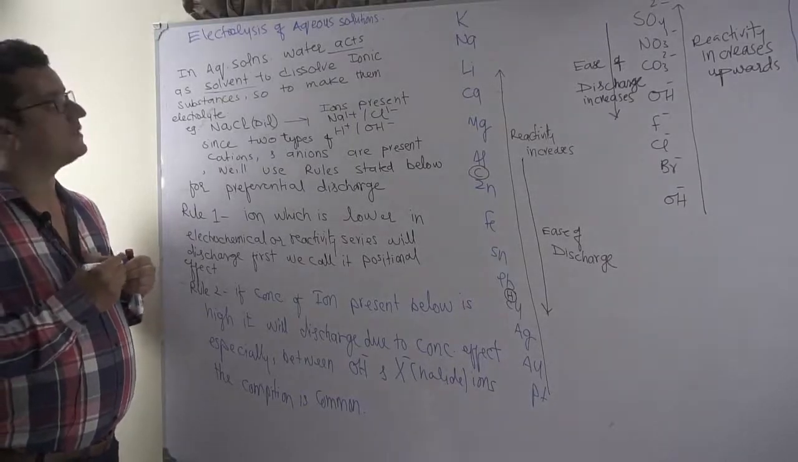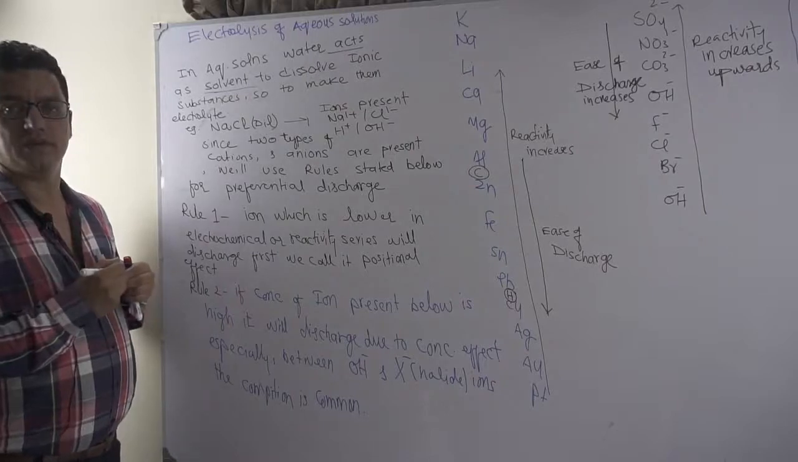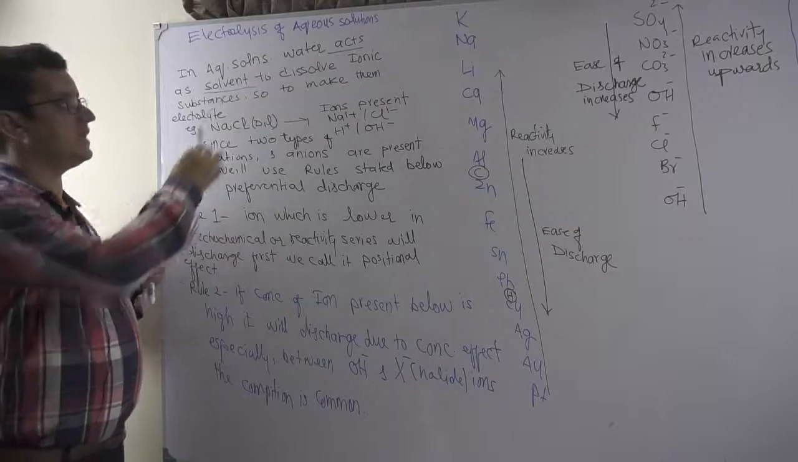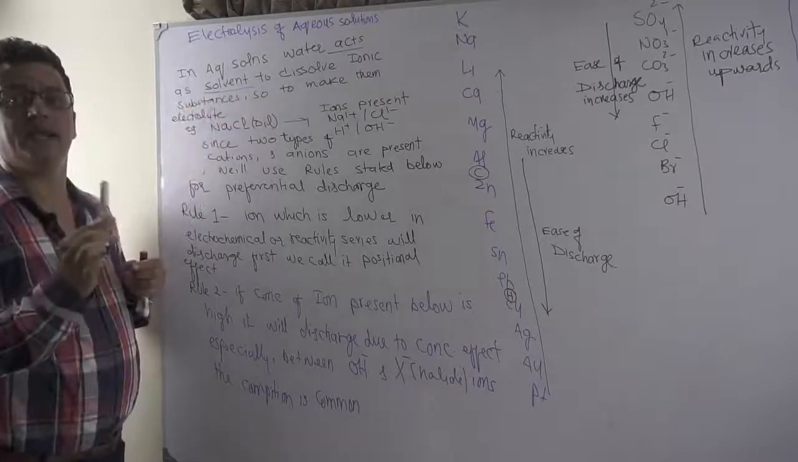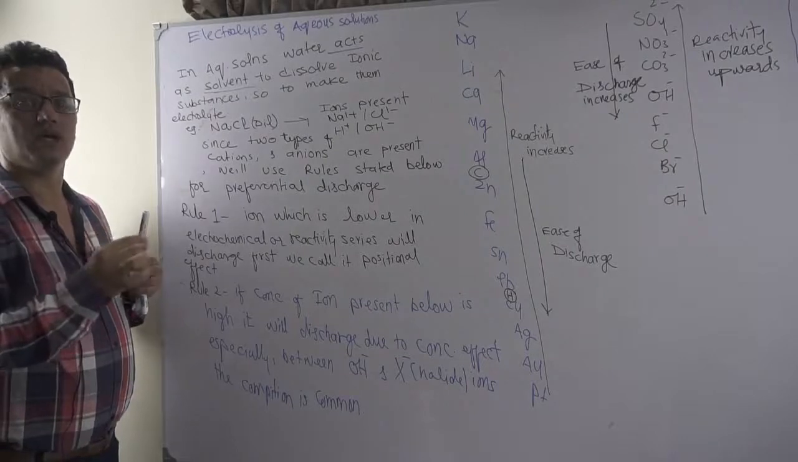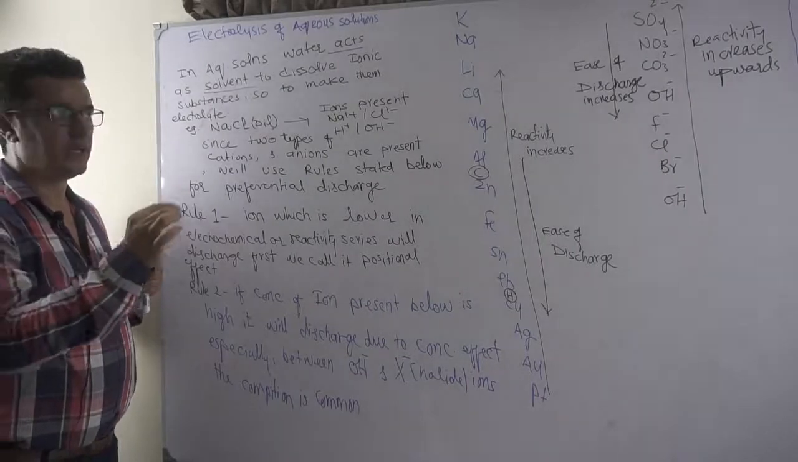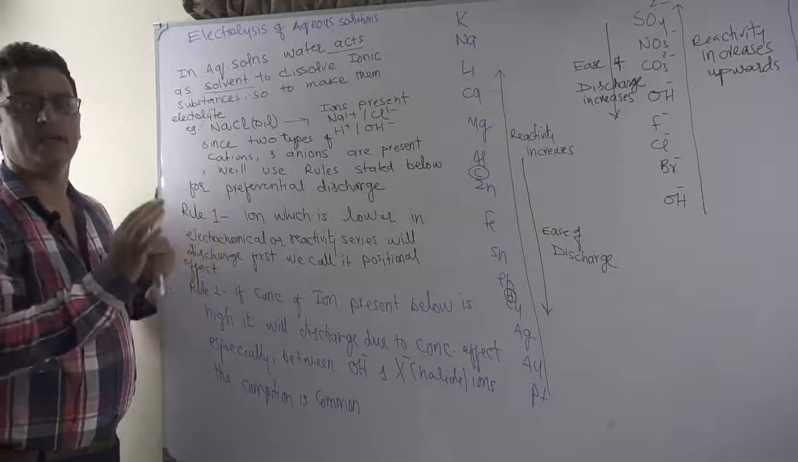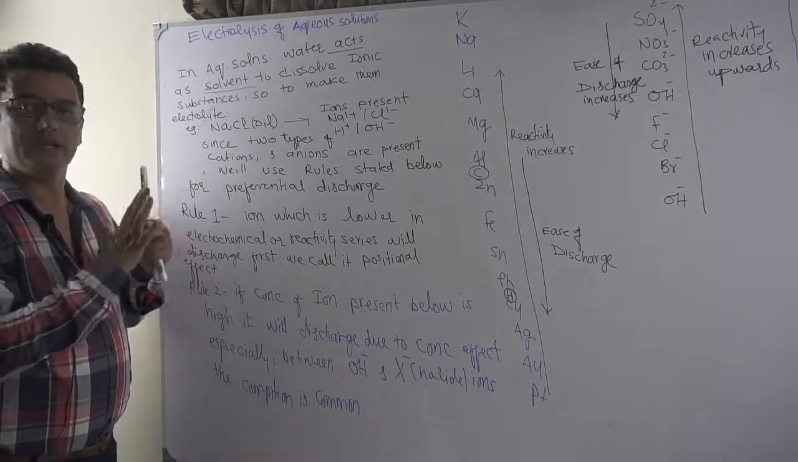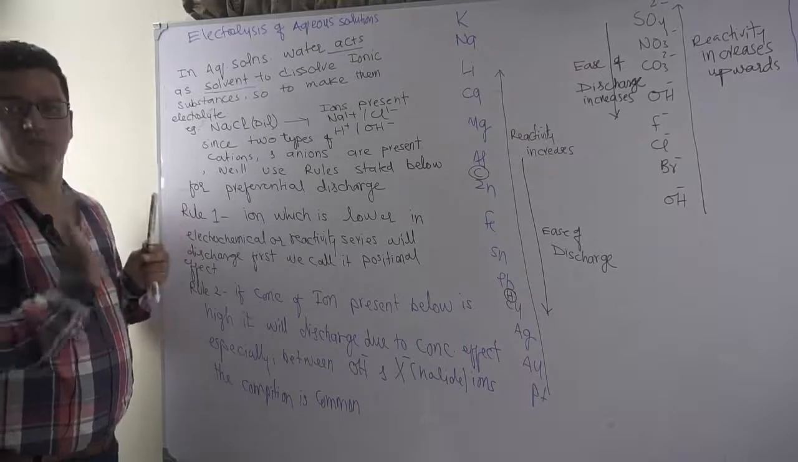Okay, electrolysis of aqueous solutions. In electrolysis of aqueous solutions, as the name aqueous indicates, water acts as a solvent. Aqueous means ionic compounds are soluble in water, and when they are dissolved in water, their ions are free to move. It means in the water they dissolve and their ions are free to move.